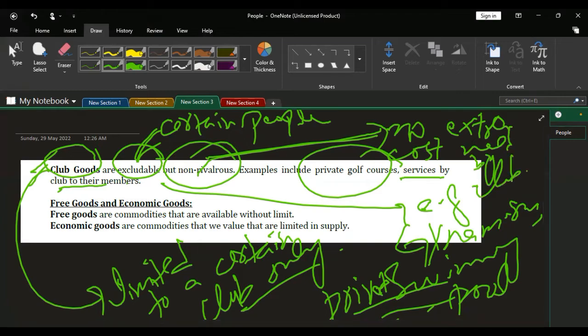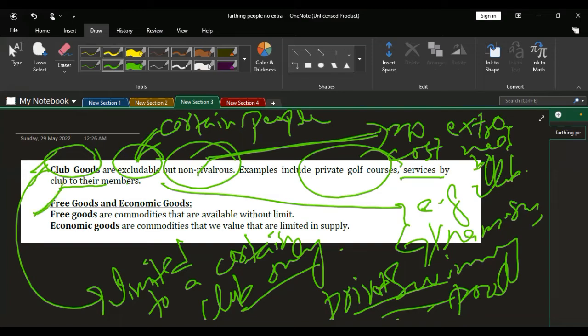For example, in a gymnasium, all the gym equipment is available. You just need to pay the club fees, and the club does not need to incur any additional cost for providing the facility to an extra person. Existing equipment can serve 100 people, 110 people, 120 people, and more.